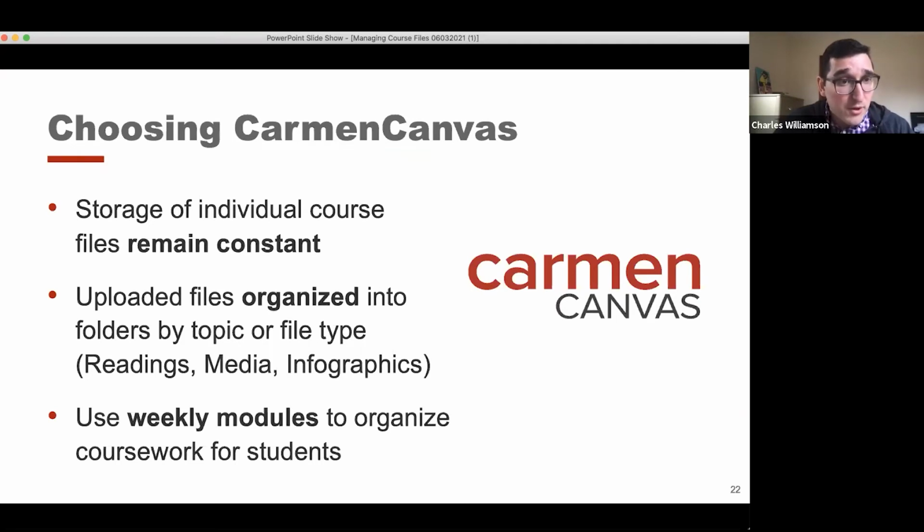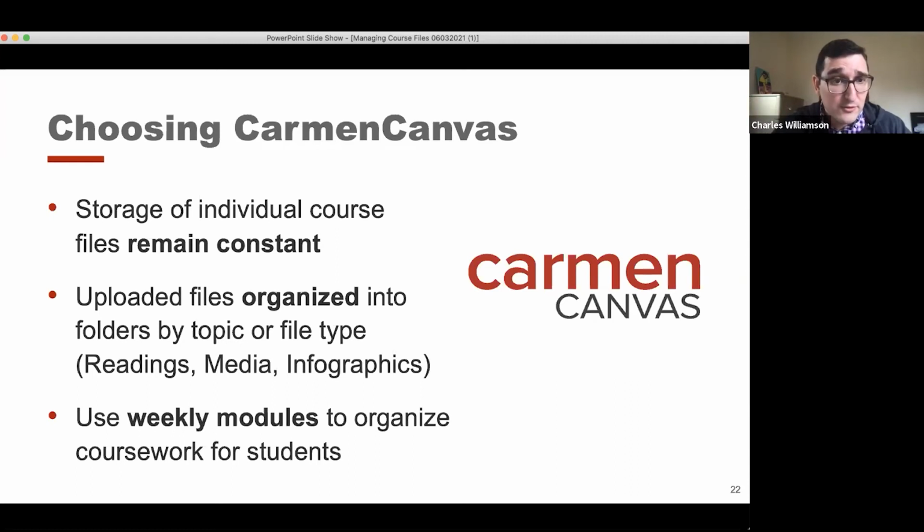So one of the perks of choosing Carmen Canvas is that storage of individual course files remains constant and is transferable to the next iteration of the course if you're importing it from the Carmen Canvas options. We don't have enough time to go over how to do that today, but there are various resources available to you on how to import your Carmen Canvas course.